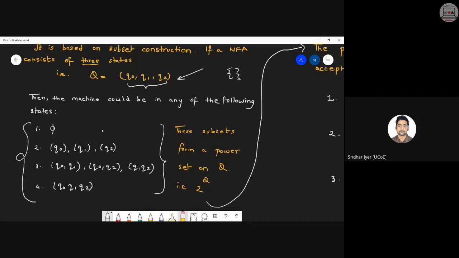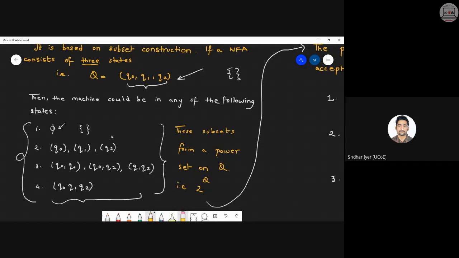Okay, so both these steps are very much correlated with each other. That is what we call this epsilon, this null symbol. This can also be represented as a null set. Both of these are the same, right? So that is why we can say that our non-deterministic finite automata machine with three states can be present in any of these states as mentioned over here.